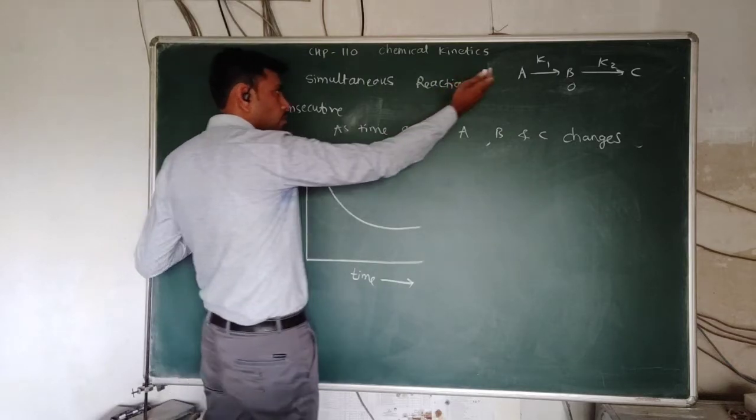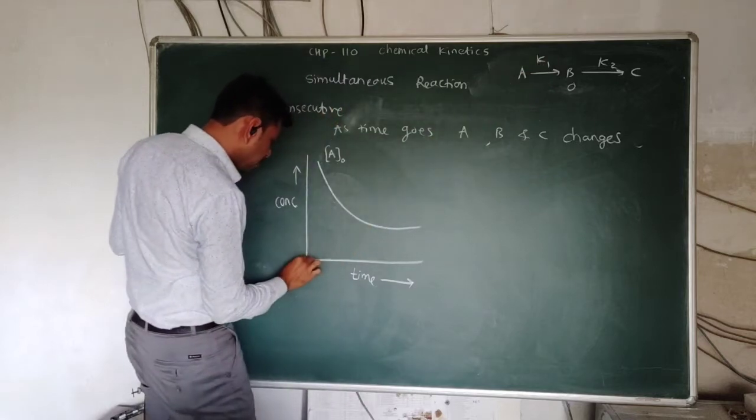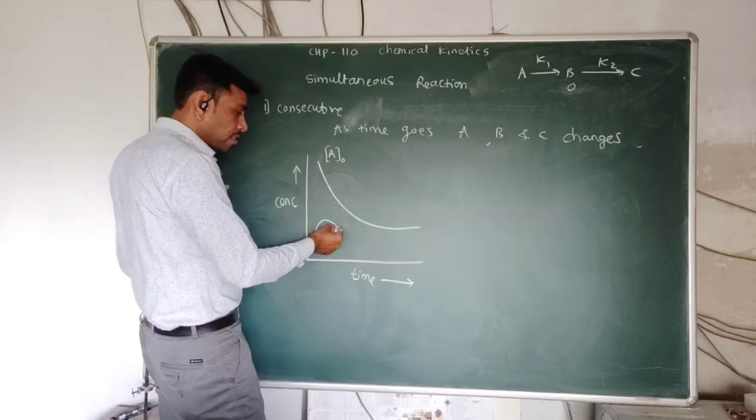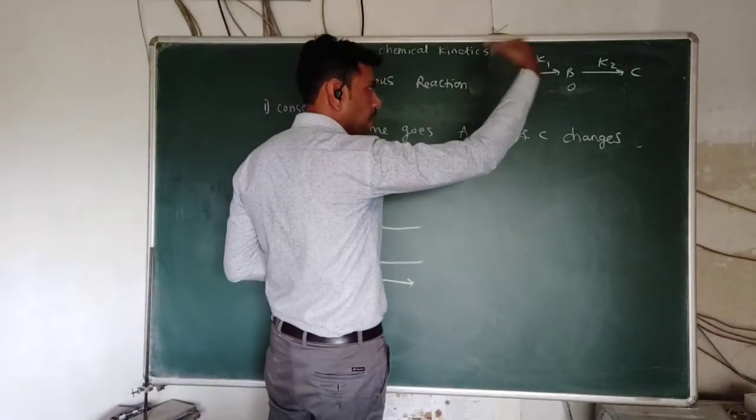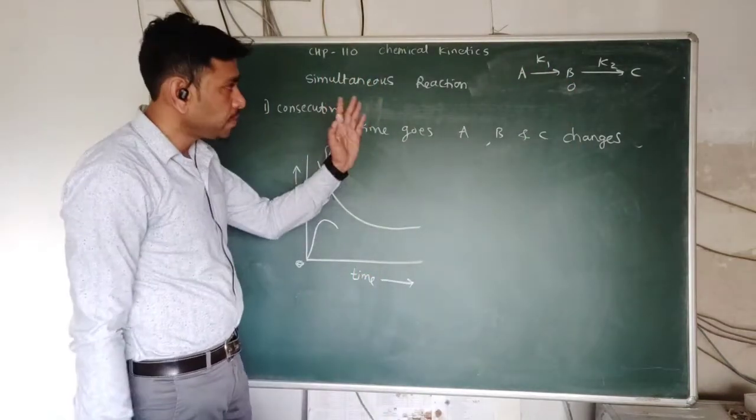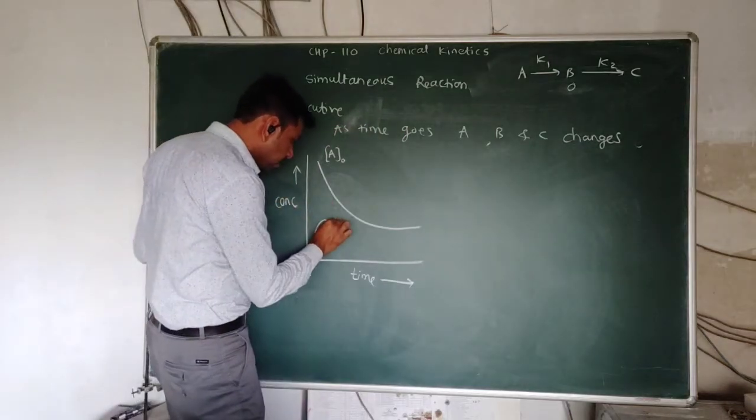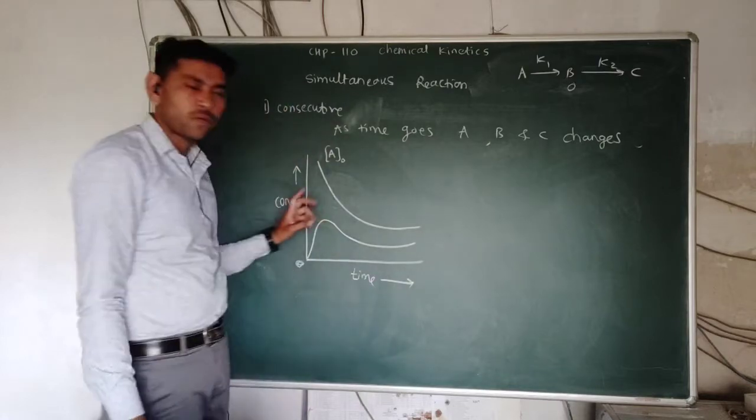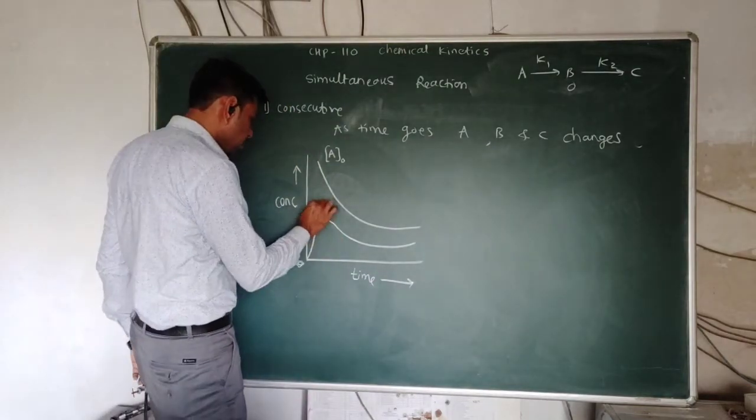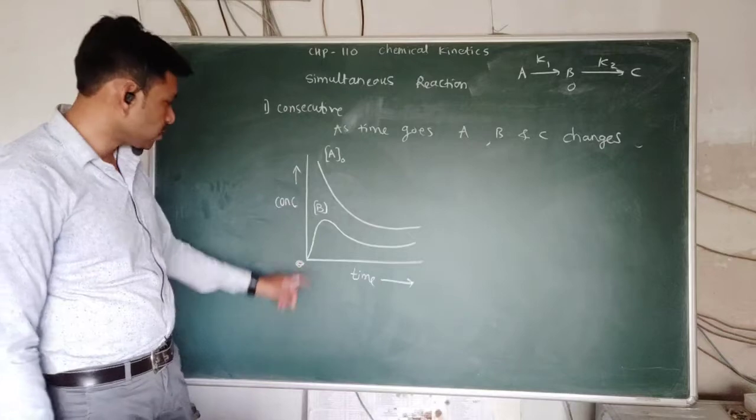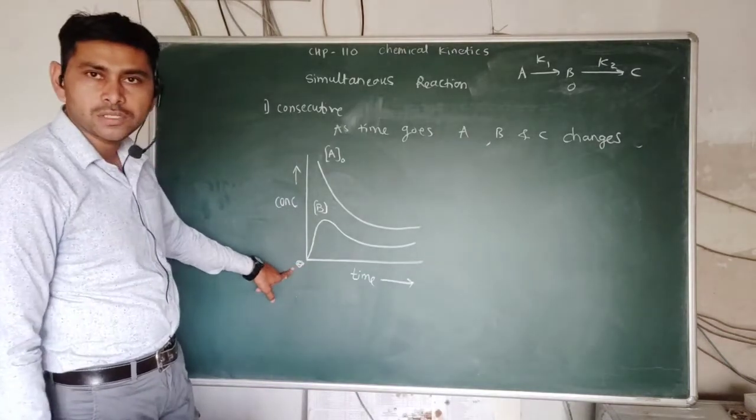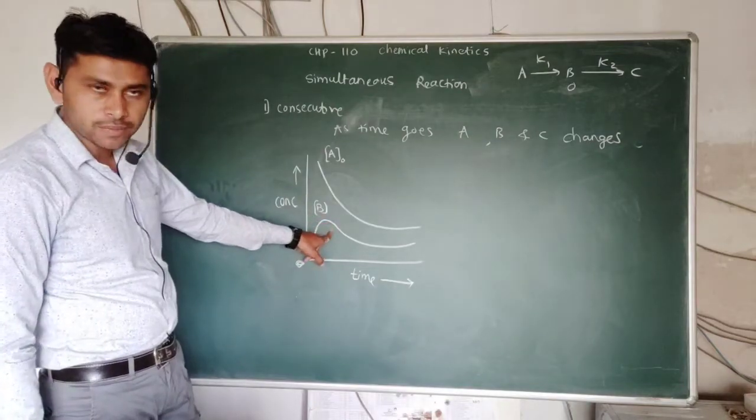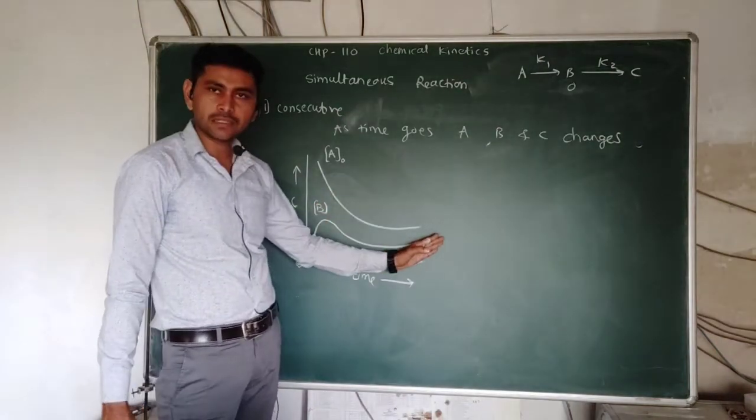Initially, when A is converted into B, there is an increase in the concentration of B, but at the same time, B gets converted into C. So when B gets converted into C, its concentration starts decreasing. So this is the graphical representation where the concentration of B rises for some time, and then after that it decreases.